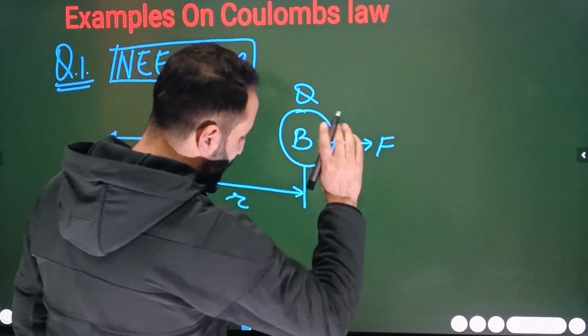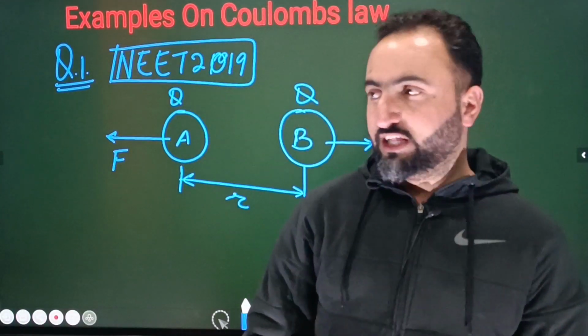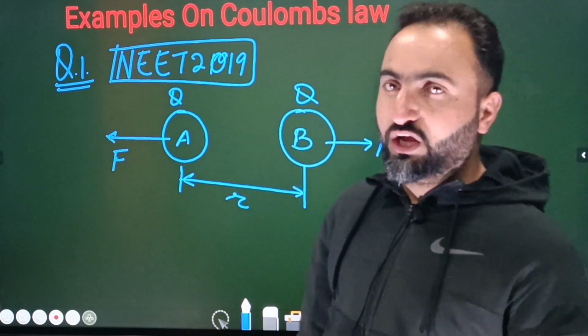ठीक है ना बेटा? Okay, this is the question. Okay, so first of all, how many charged particles are there? 2 charged particles, Q and Q. The separation between them is equal to, और इसका चार्ज क्या है बेटा? Q. इसका चार्ज क्या है बेटा? Q. ठीक है ना बेटा?